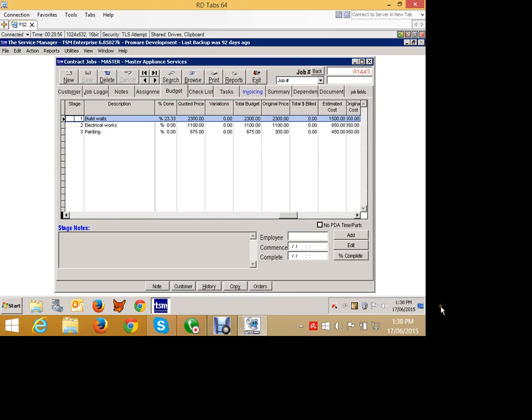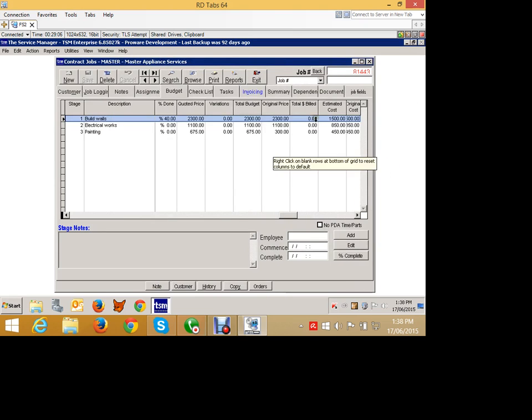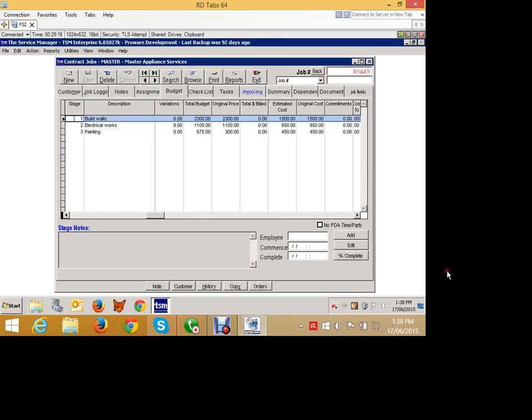So if I go back into that stage, I'm going to set that as, let's say, 40% complete. I come back to my summary up here. So what you can see is I'm now 40% complete. 2,300, 2,300, it's all the same. Costs, estimated costs.